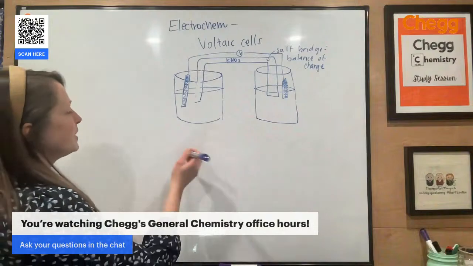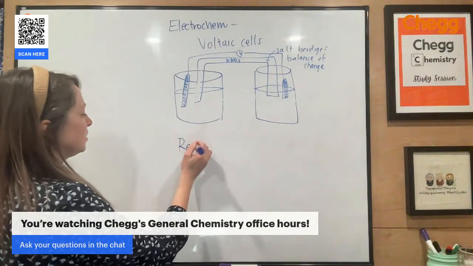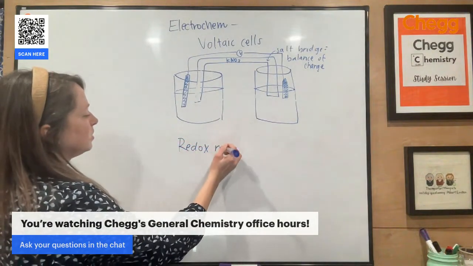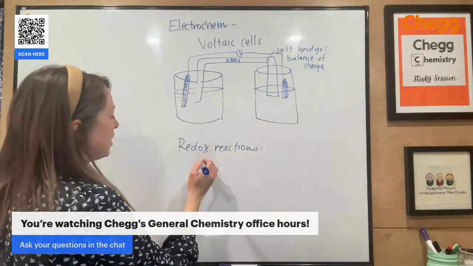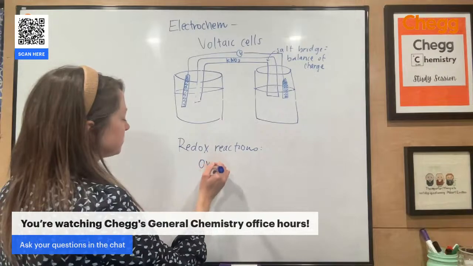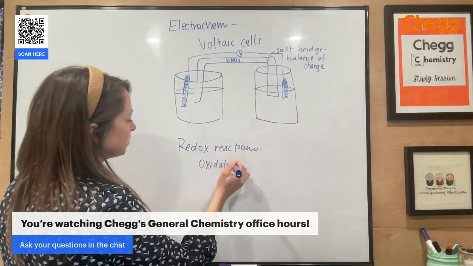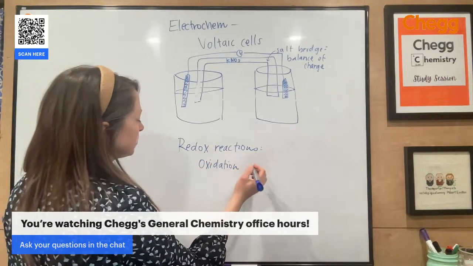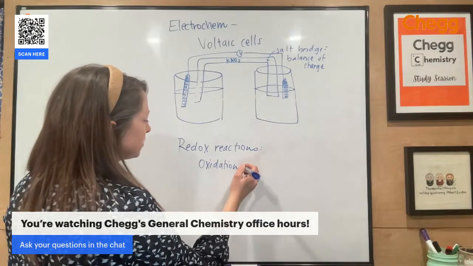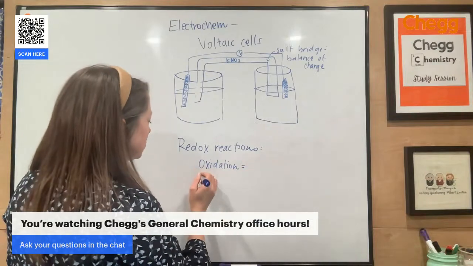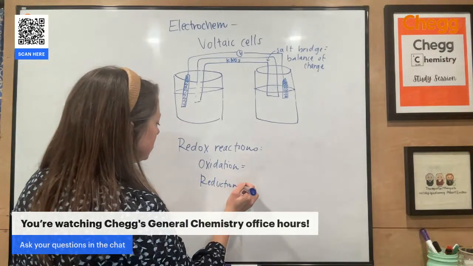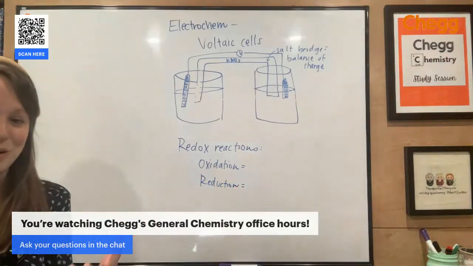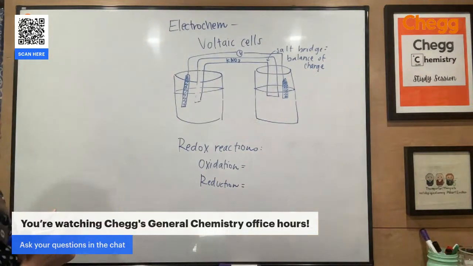So when you're doing a redox reaction, you have to remember a couple things with these cells. So oxidation versus the reduction. So like the locations of these, where does it happen in this cell?